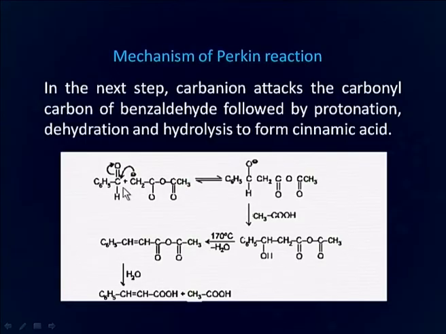In the next step, the carbanion attacks the carbonyl carbon of benzaldehyde, followed by protonation, dehydration and hydrolysis to form cinnamic acid. The carbonyl carbon of benzaldehyde is attacked by the carbanion, so that there is formation of this alkoxide, which takes up a proton from acetic acid and forms this beta hydroxy compound, which first undergoes dehydration to form this alpha beta unsaturated compound, which upon hydrolysis forms the alpha beta unsaturated acid as a final product.